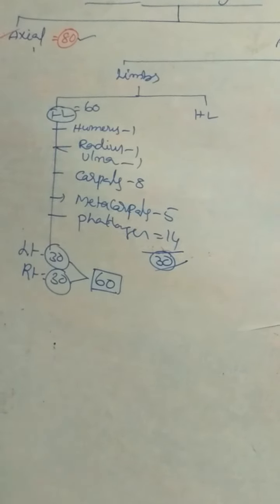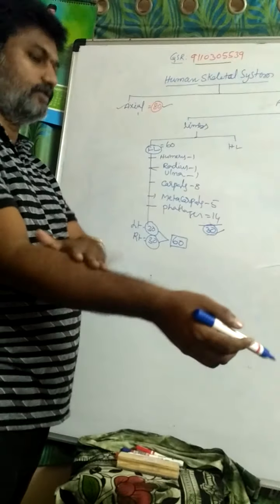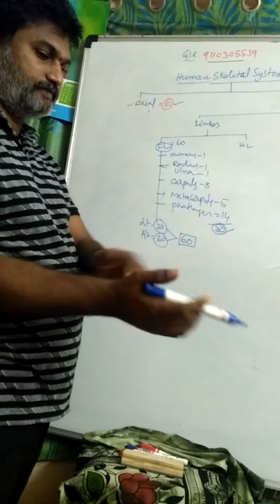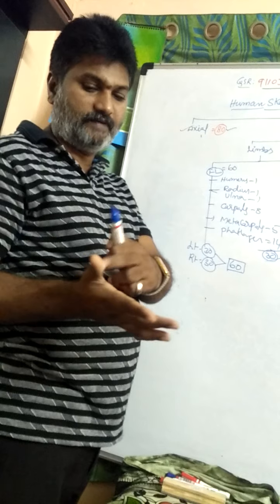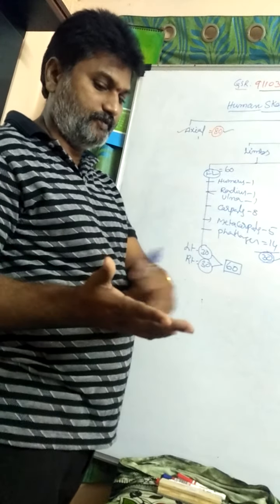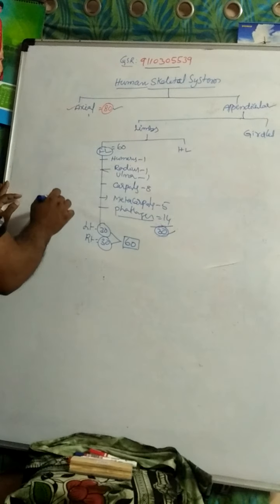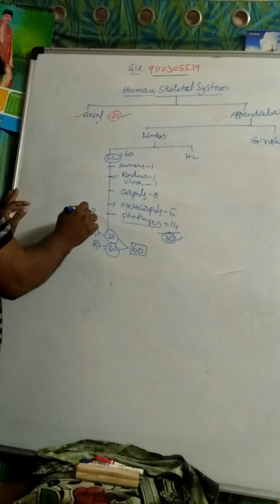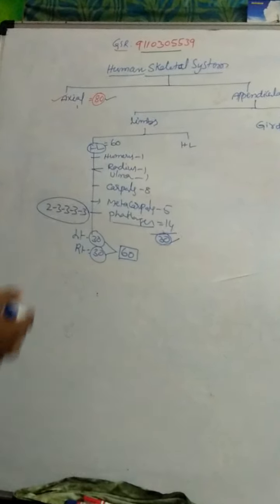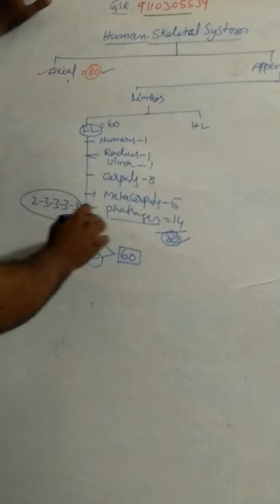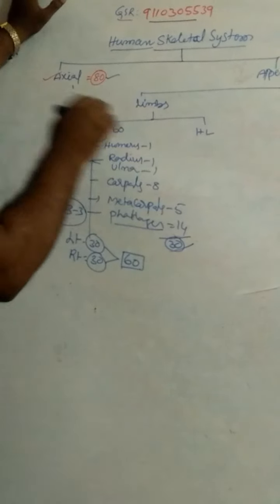What are the different types of bones here? This is the humerus. Next, radius and ulna, 2 bones. Next carpals, metacarpals. The last one is phalanges. The digital formula for phalanges is 2, 3, 3, 3, 3. This is the digital formula for the limb. And coming to the hind limb.